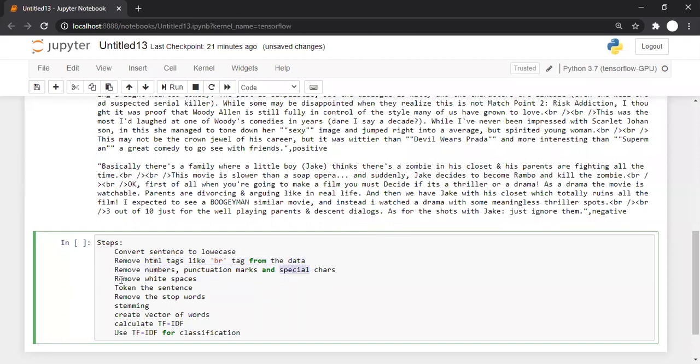Remove the white spaces if there are any. Then divide the sentence into words, that is tokens. Check whether the word is a stop word or not. If it is a stop word, remove it. Apply stemming, and create the vector of those words. We'll see how to create vectors of words, and calculate TF-IDF from the vector and use the TF-IDF for classification. So these are the steps.